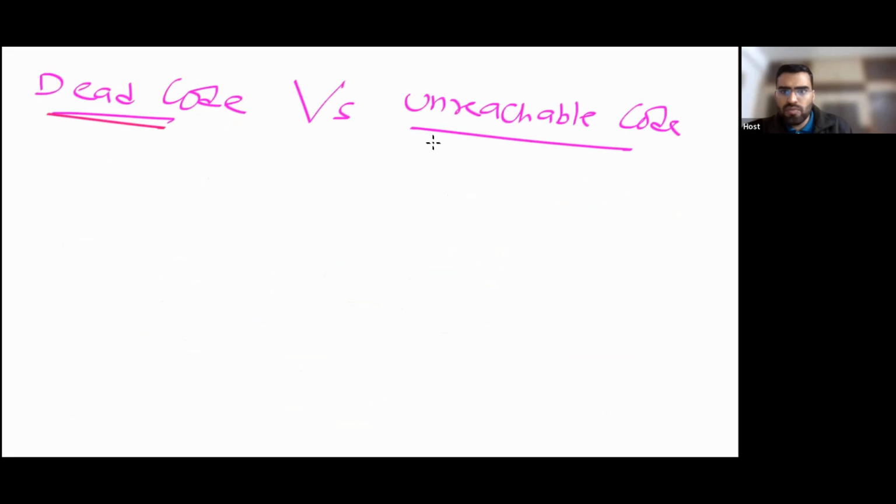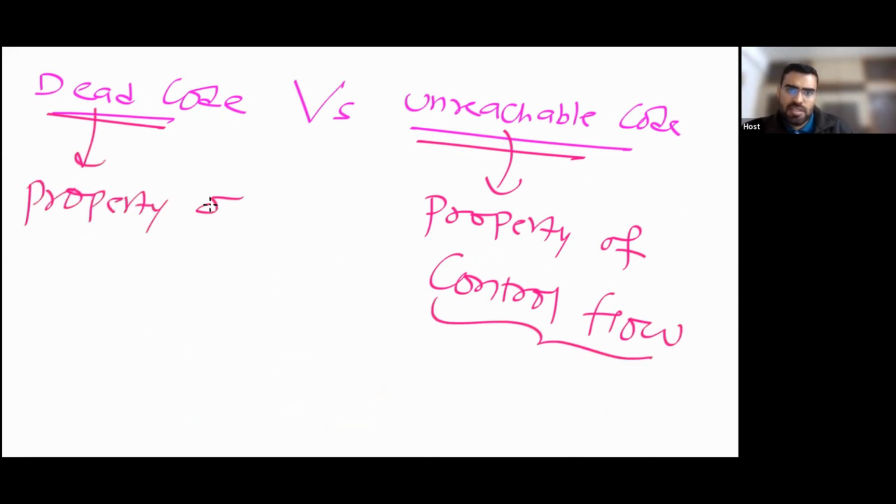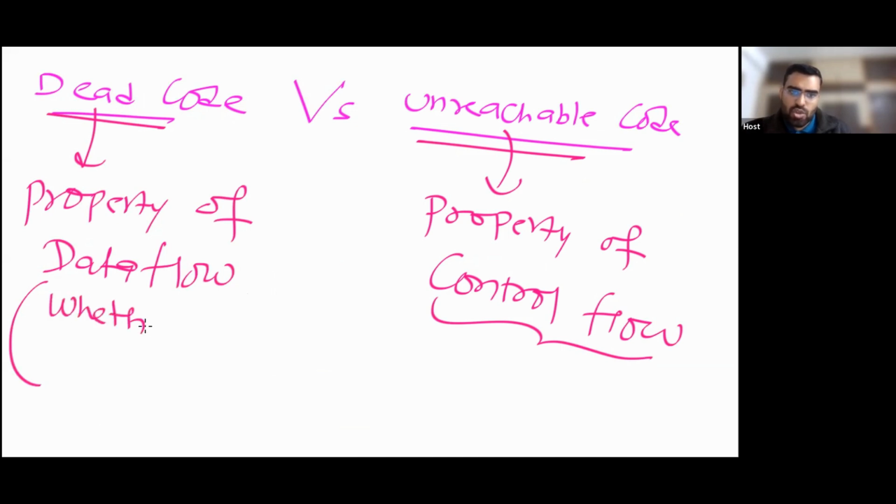So for example, dead code versus unreachable code. Unreachable code is a property of control flow, how the control is flowing. And dead code is a property of data flow, meaning whether data is used or not, whether data is further used or not.